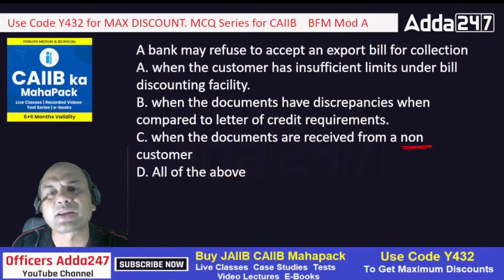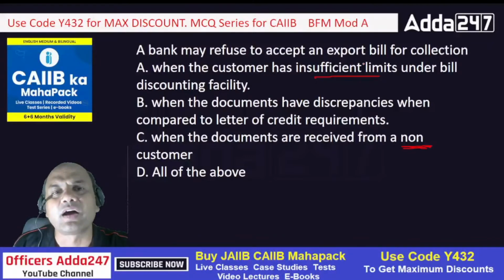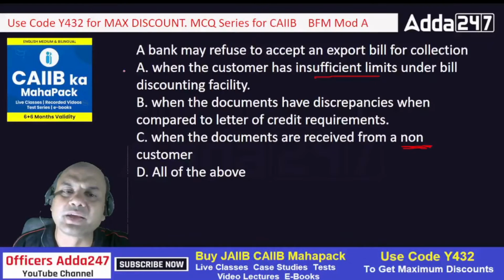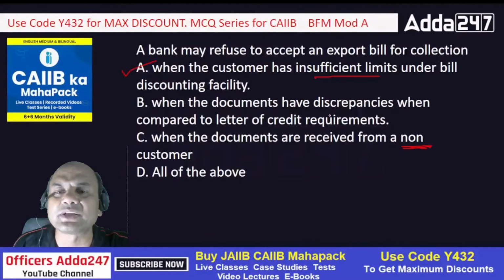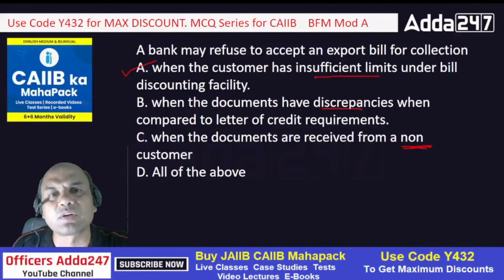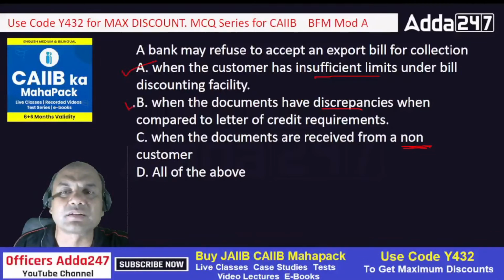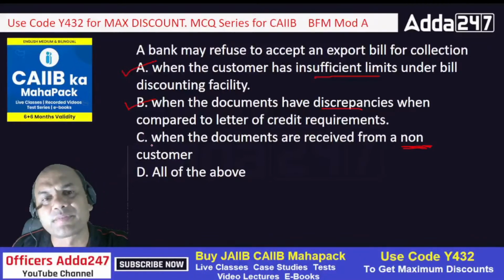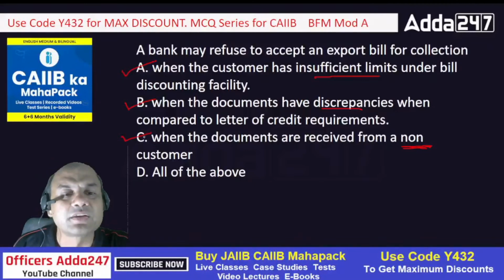Why? Because the customer has insufficient limits. Suppose that customer doesn't have limits, how can the bank sanction the further loan? So A is true. When the documents are discrepant, it means the documents are not proper. Then how can the bank accept the export bill? When the documents are received from a non-customer, the customer is not at all of my bank. How will I accept it? So all of them are true, isn't it?